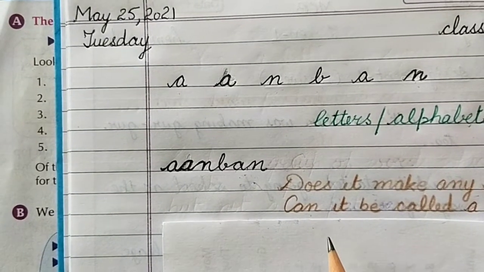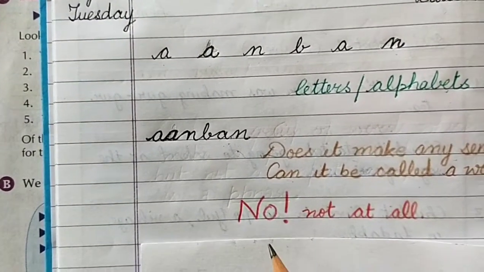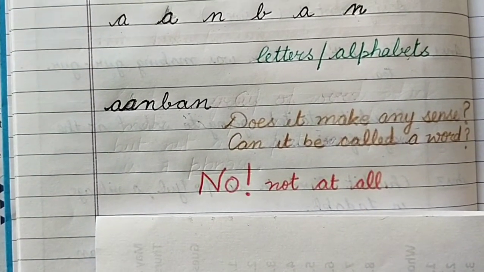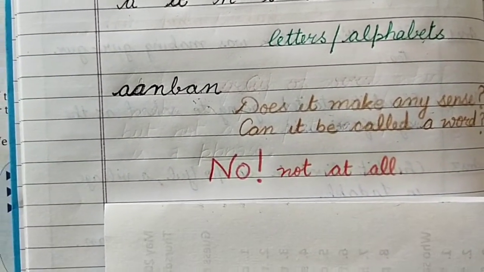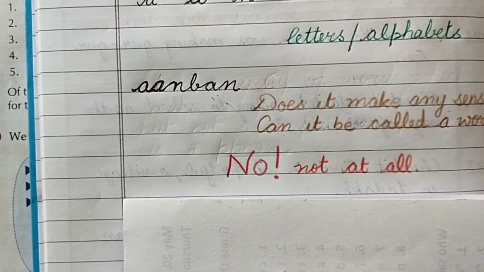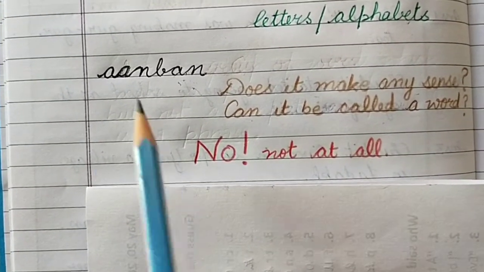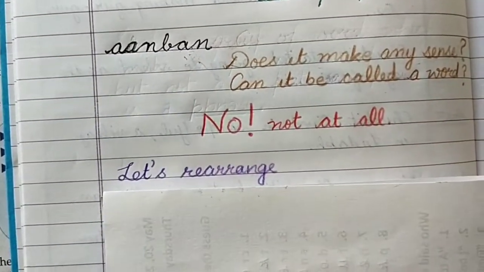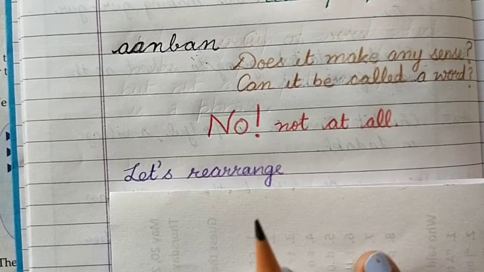Yes, I know your answer. No, not at all. This cannot be called a word. So the question arises, then what is a word? Word क्या है? Okay, before we answer the question, let's rearrange the letters of this. Okay, let's see what it makes.